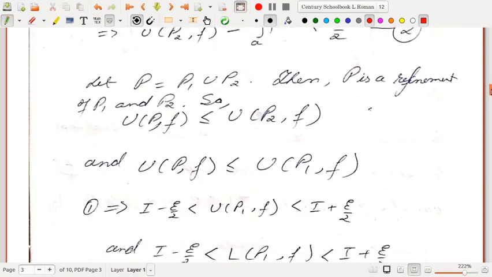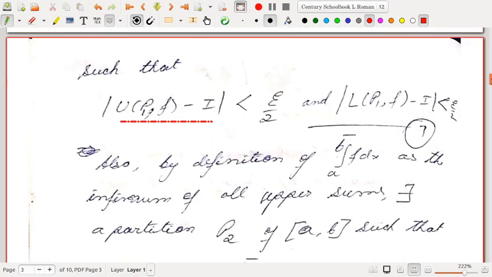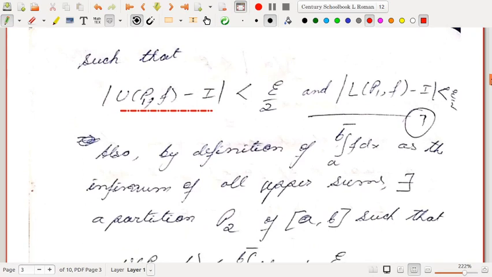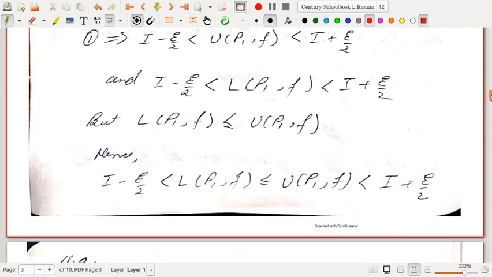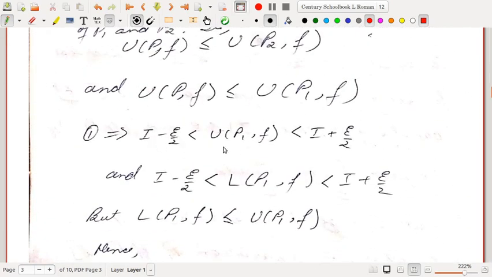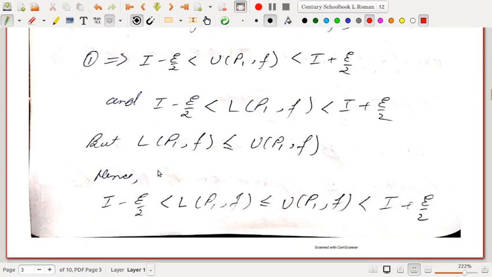If we split the modulus and use this inequality, then |U(P1,f) - I| less than epsilon by 2 will imply that U(P1,f) - I lies between minus epsilon by 2 and plus epsilon by 2. So that means I minus epsilon by 2 is less than U(P1,f), which is less than I plus epsilon by 2. Similarly, I minus epsilon by 2 is less than L(P1,f), which is less than I plus epsilon by 2. But what is the relation between L(P1,f) and U(P1,f)? The lower sum is always less than or equal to the upper sum. So we can write I minus epsilon by 2 is less than L(P1,f), which is less than or equal to U(P1,f), which is less than I plus epsilon by 2.